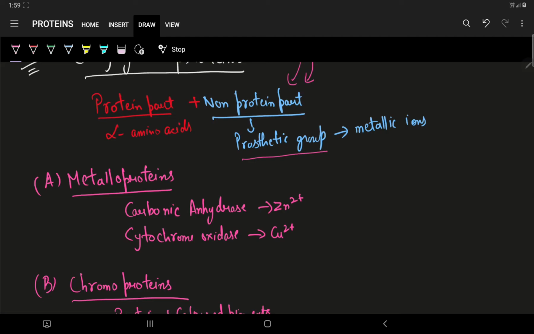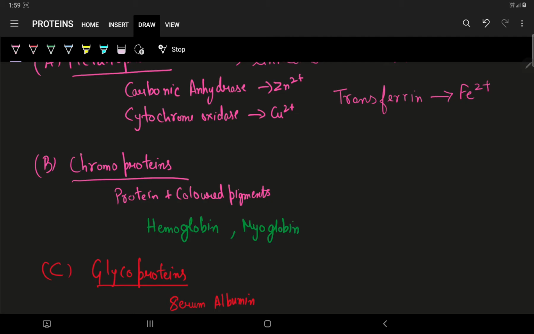Number 1 is metalloproteins. These are the proteins linked with various metals, such as carbonic anhydrase, which is linked with zinc, cytochrome oxidase, that is linked with copper. So these are the various examples. Another example we can say transferrin, that is linked with iron. So these are metalloproteins.